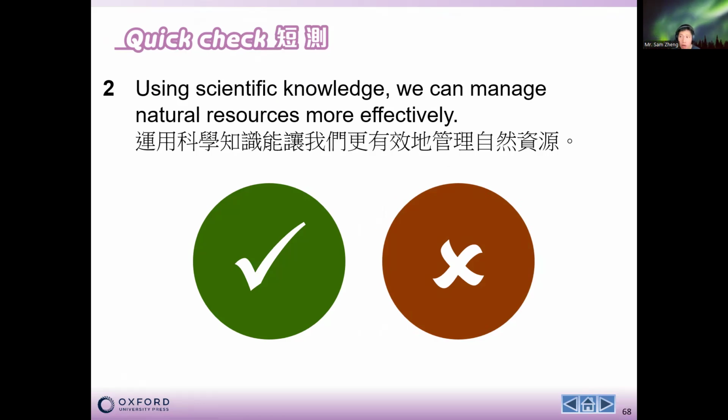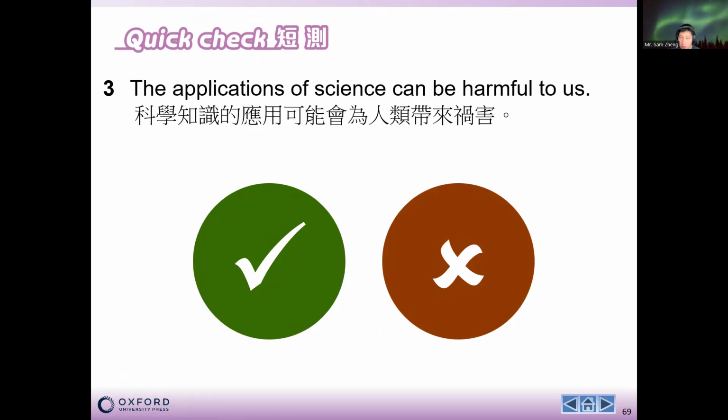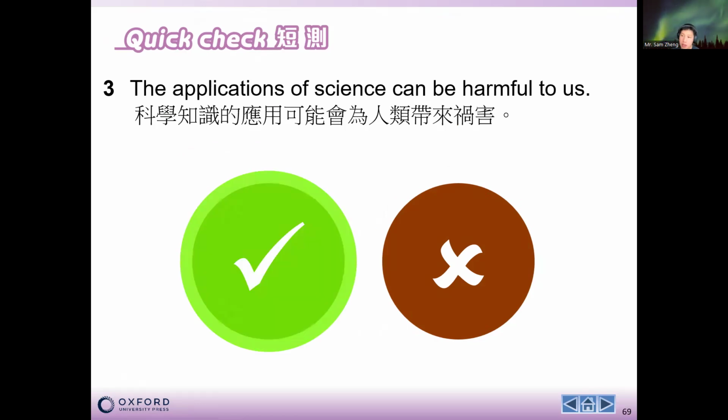So it would be correct or wrong? It will definitely be correct, because using scientific knowledge, we can manage natural resources more effectively. Now, the third question: the application of science can be harmful to us, definitely. For example, nuclear technology can be used in making a nuclear bomb, which can kill a lot of people. So in this case, it could be harmful to us.